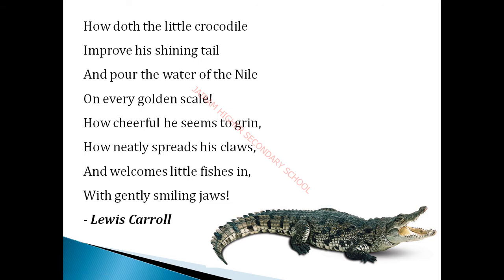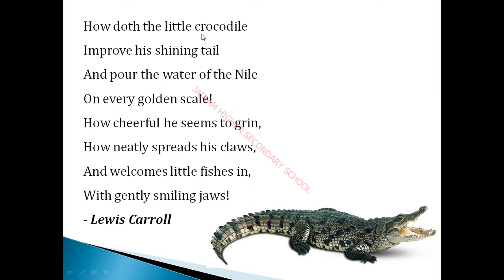So this entire poem refers to how it opens its claws, how it improves its shining tail with the help of the Nile River, and how it opens its wide mouth to welcome the little fishes. Yes, this is the message given in the poem about the crocodile. This poem is made up of 2 stanzas. How many stanzas are there?